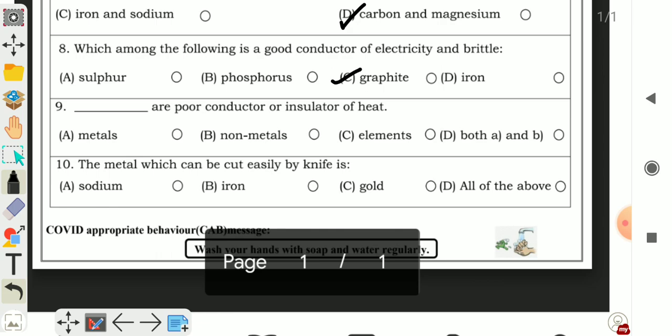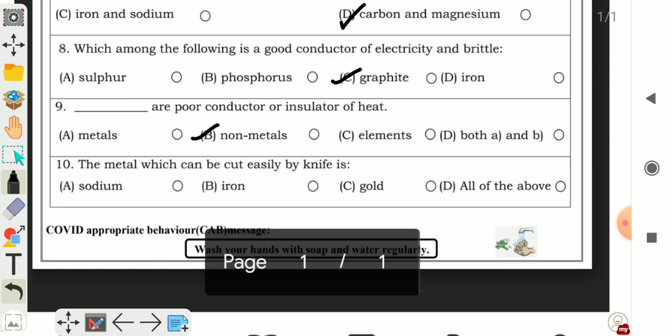Question number 9. Dash are the poor conductors or insulators of heat. A, metals, B, non-metals, C, elements, and D, both A and B. So only non-metals are poor conductors of heat or insulators of heat. The correct answer will be B, non-metals.